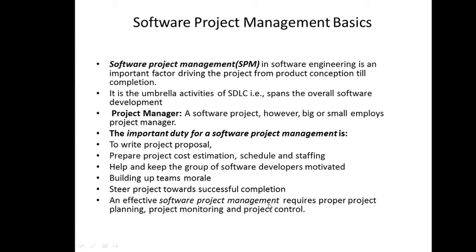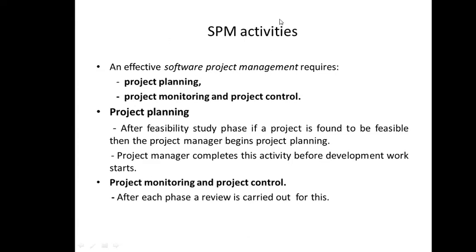An effective software project management requires proper project planning, project monitoring and control. We have already discussed this also. The SPM is broadly divided into two major tasks. The first one is planning and the second one is monitoring and control. So planning is something which starts before the development starts. You have to plan for the overall software. Planning is also done for each phase. Before starting each phase, we plan for that phase, right?